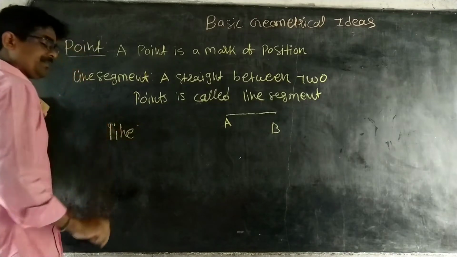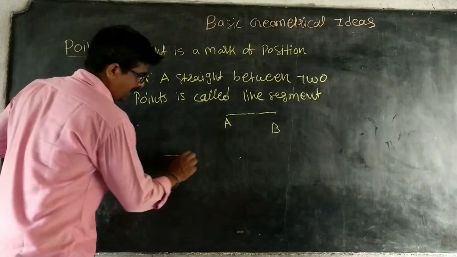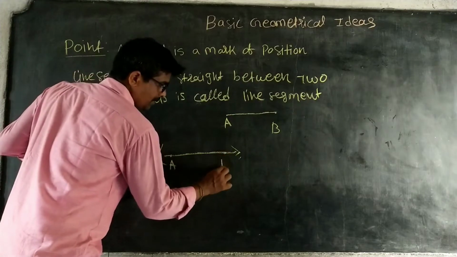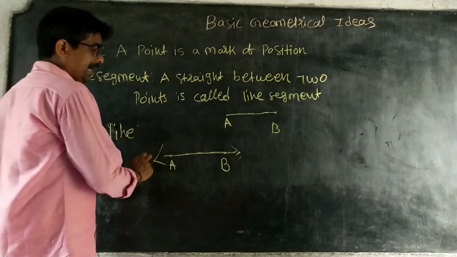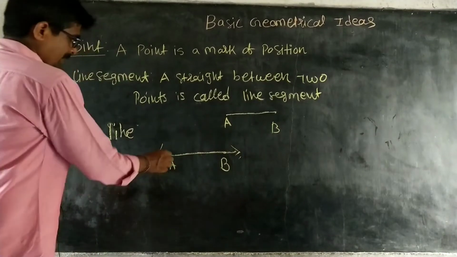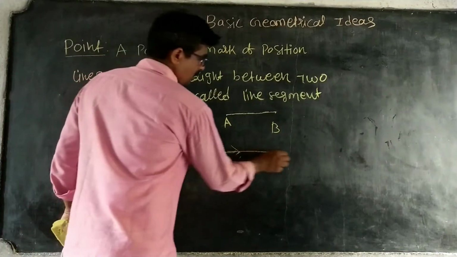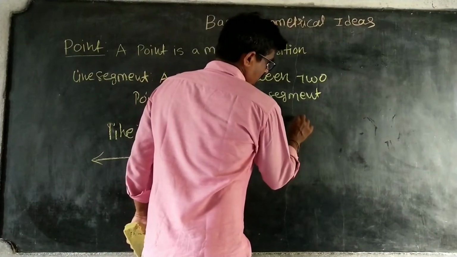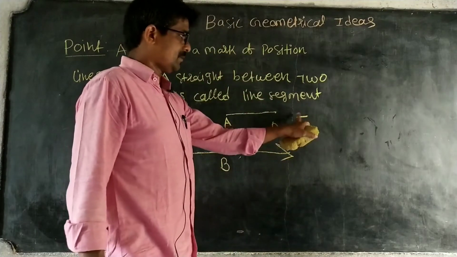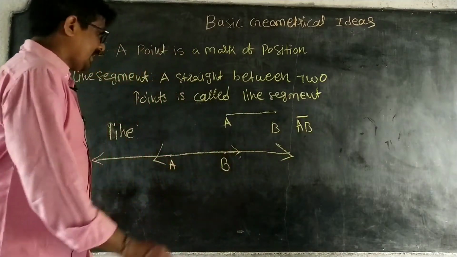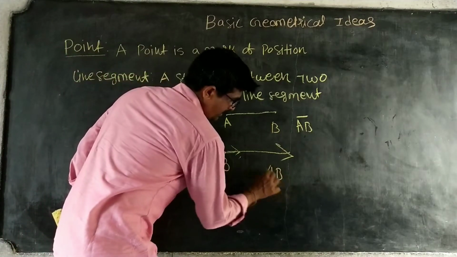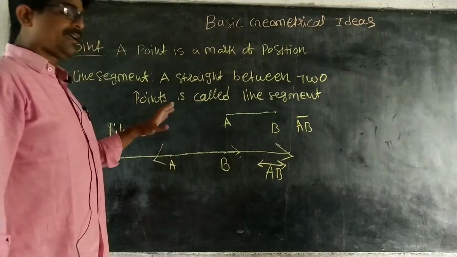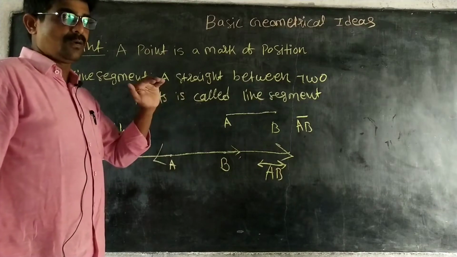What is a line? A line is a straight line segment with no endpoints that goes on continuously. That is called a line. It continuously goes this way and also this way. But AB, with no arrow marks, is the notation, the symbol of a line segment. Observe these arrow marks: this is a line.